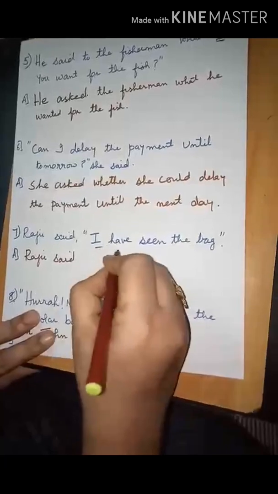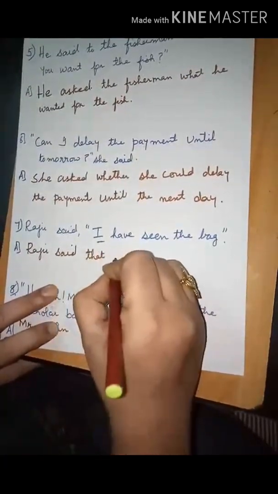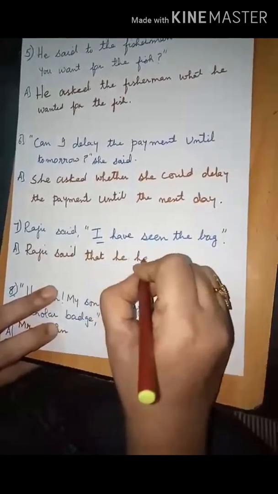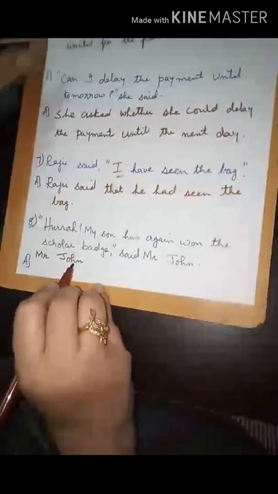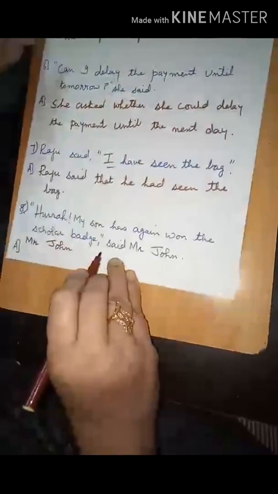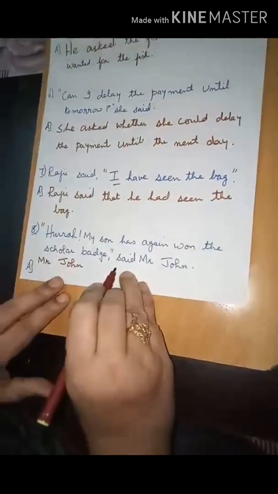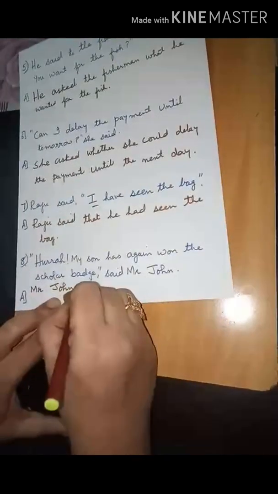Raju said, "I have seen the bag." Again, Raju said, as it is a statement, that Raju said that he had seen the bag. Now this is an exclamatory example sentence, children. Look at this example. "Hooray, my son has again won the scholar badge," said Mr. John. So Mr. John exclaimed.